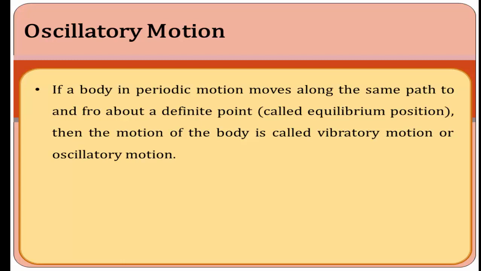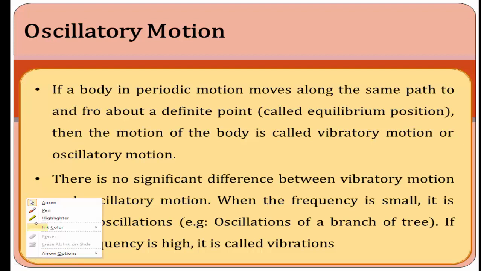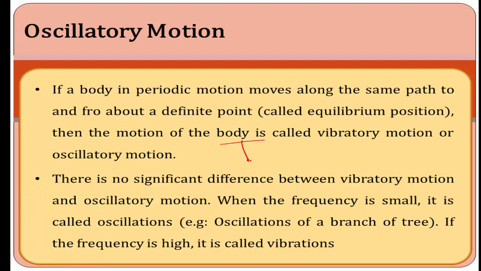The best example for oscillatory motion is simple pendulum. Here, suppose I consider L is the length of the thread and M is the mass of the bob.